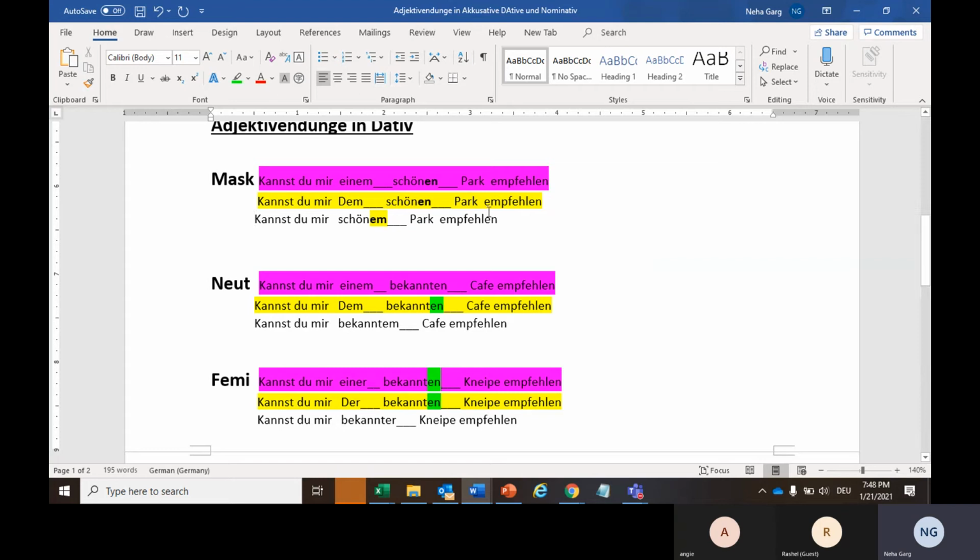Okay, so Rachel, again, can you read this masculine case for us, all three cases? Kannst du mir einen schönen Park empfehlen? Kannst du mir den schönen Park empfehlen? Kannst du mir schönen Park empfehlen?